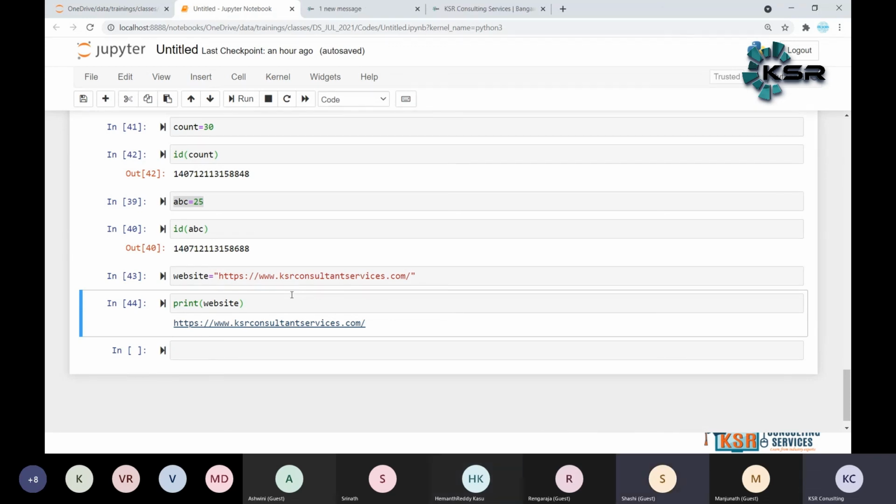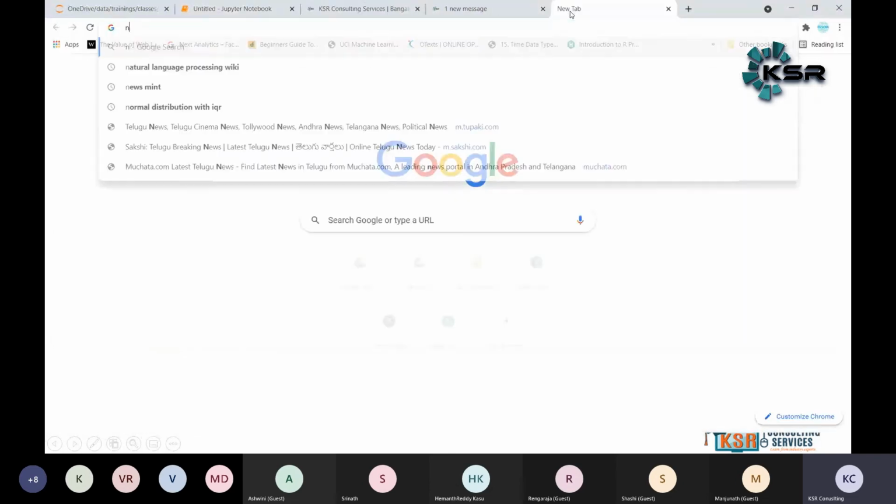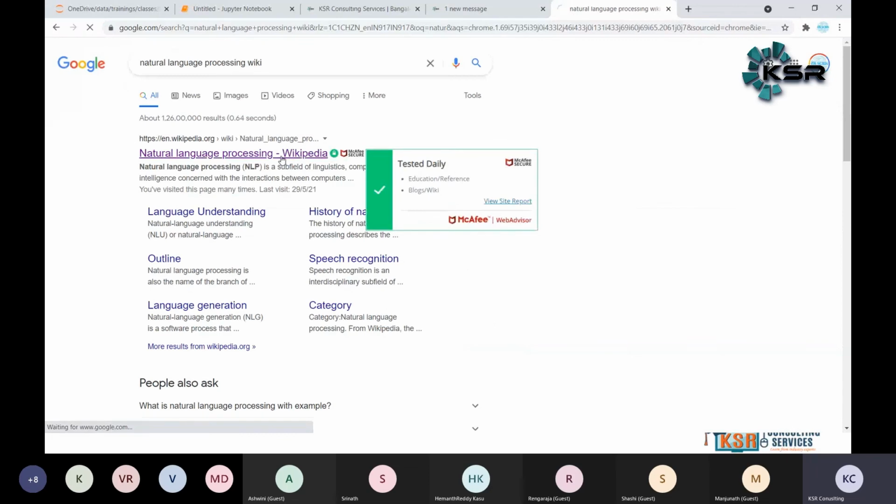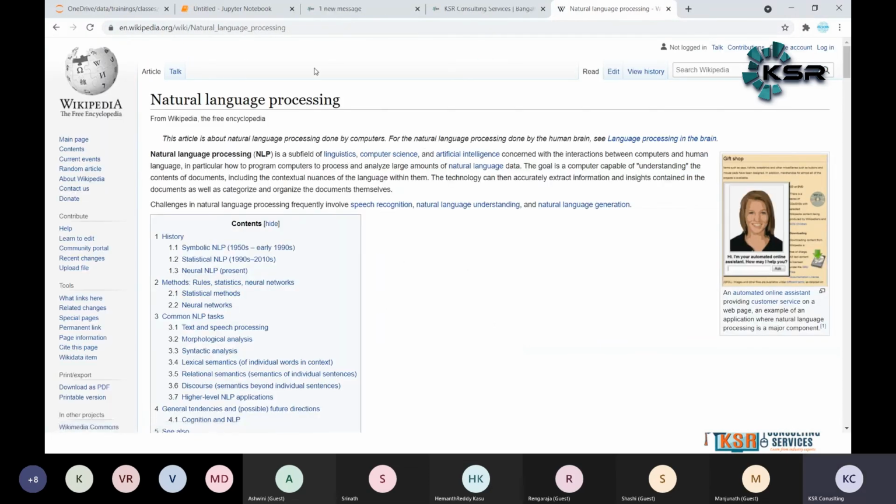To open the website, we need to write a program. Yes, we can write a program. Even, for example, Wikipedia: natural language processing on Wikipedia. Suppose I want to read this data. For an example, I want to read the data from this source. I'm just giving an example.